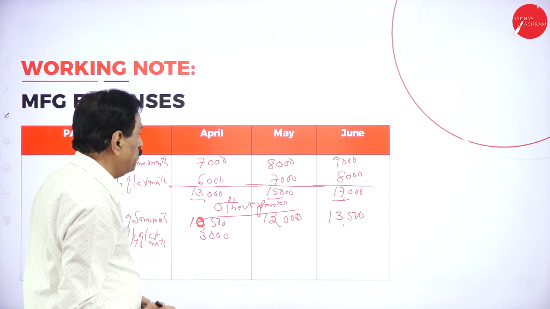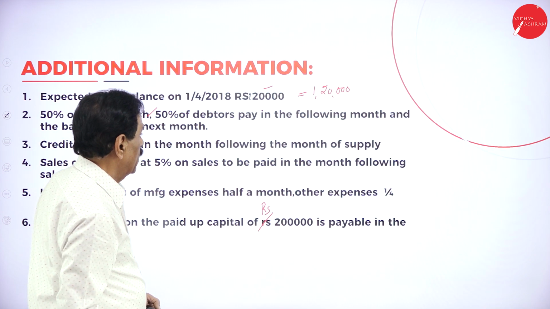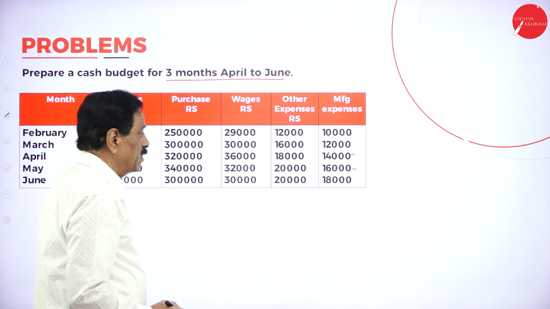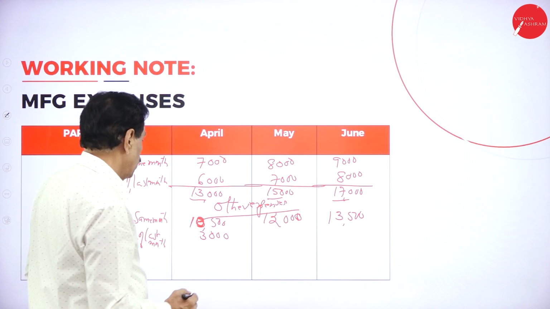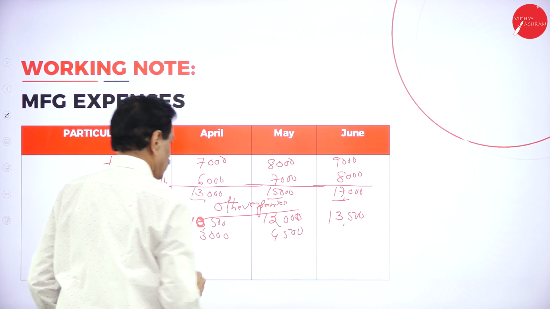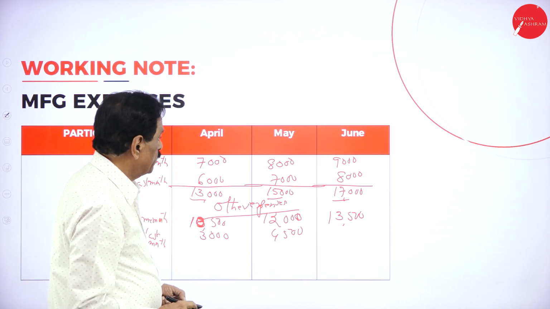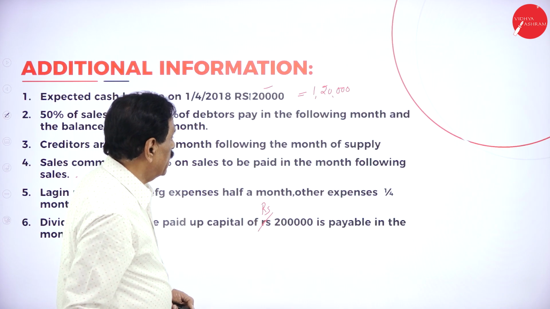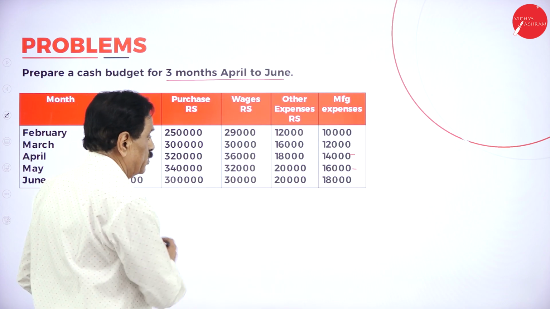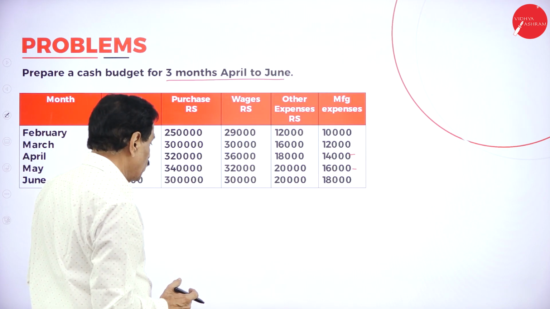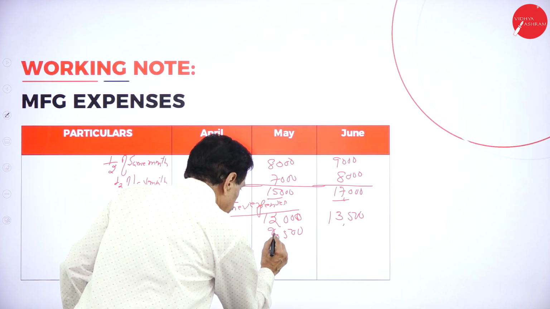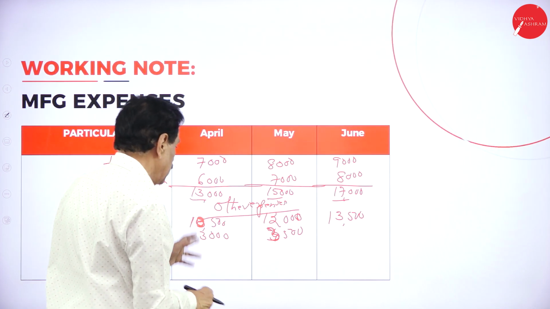Here April other expense 18,000, 1/4 is 4,500. So April is 14,000, 3/4 is 10,500 plus 3,500.